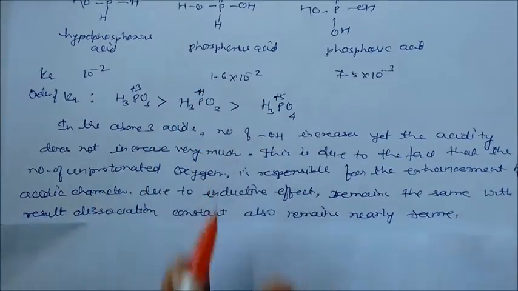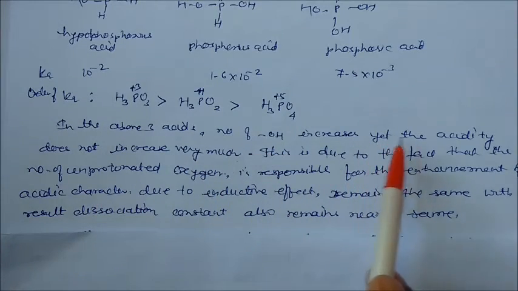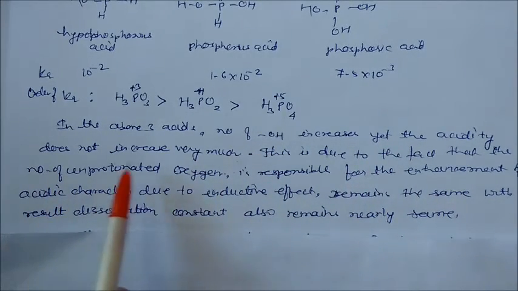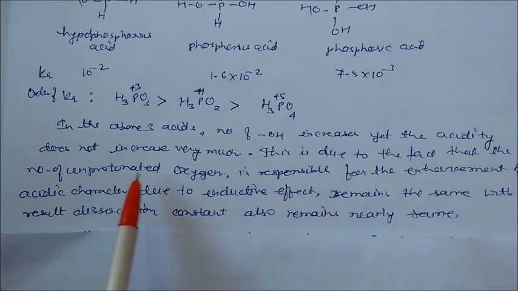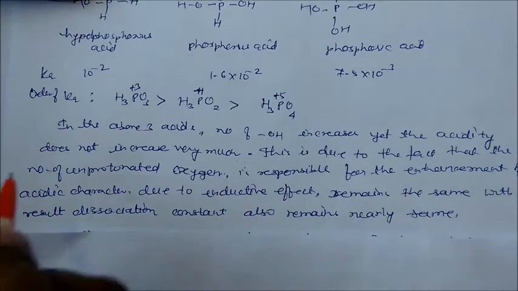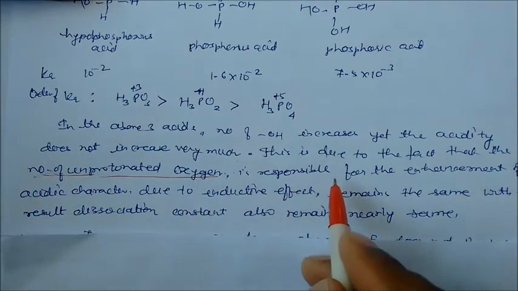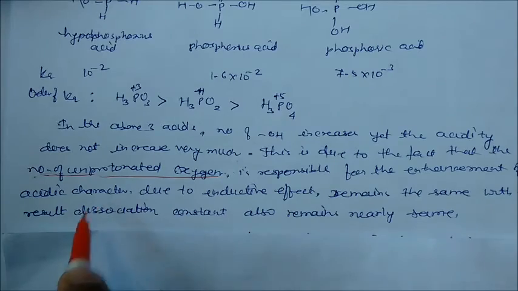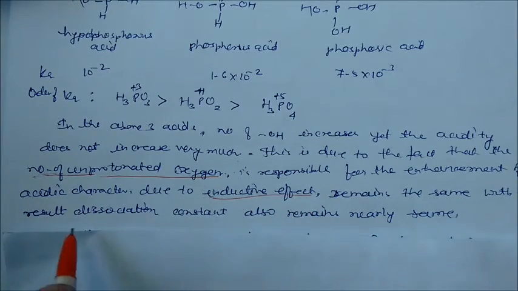Because in the above three acids the number of OH groups increases and yet the acidity does not increase very much. This is due to the fact that the number of unprotonated oxygens, so you just mark this one, which is responsible for the enhancement of acidic character due to the inductive effect, remains the same, with the result that the dissociation constant also remains nearly the same.